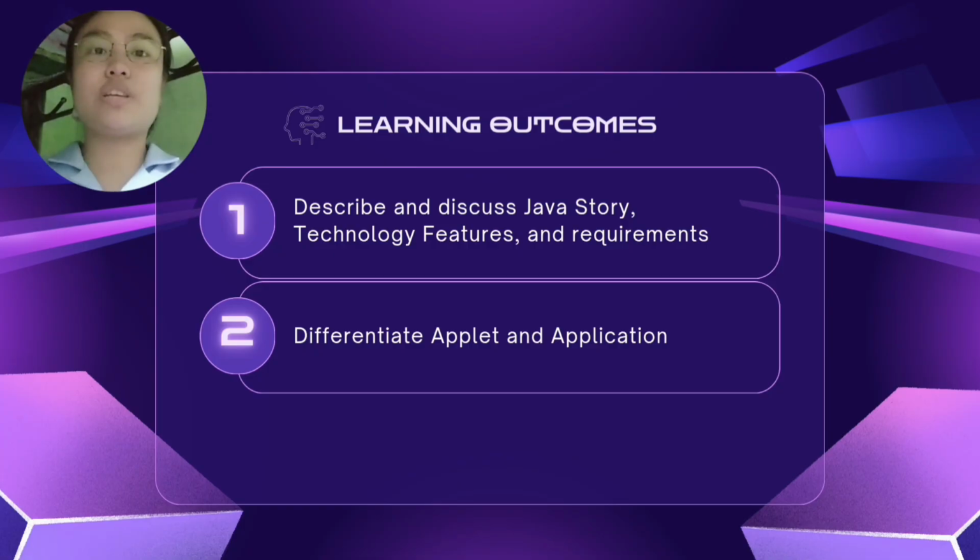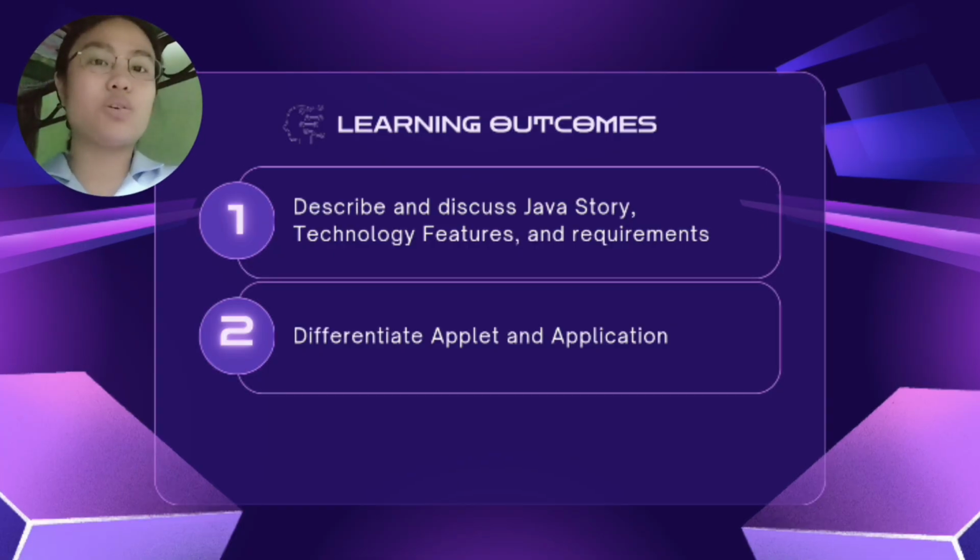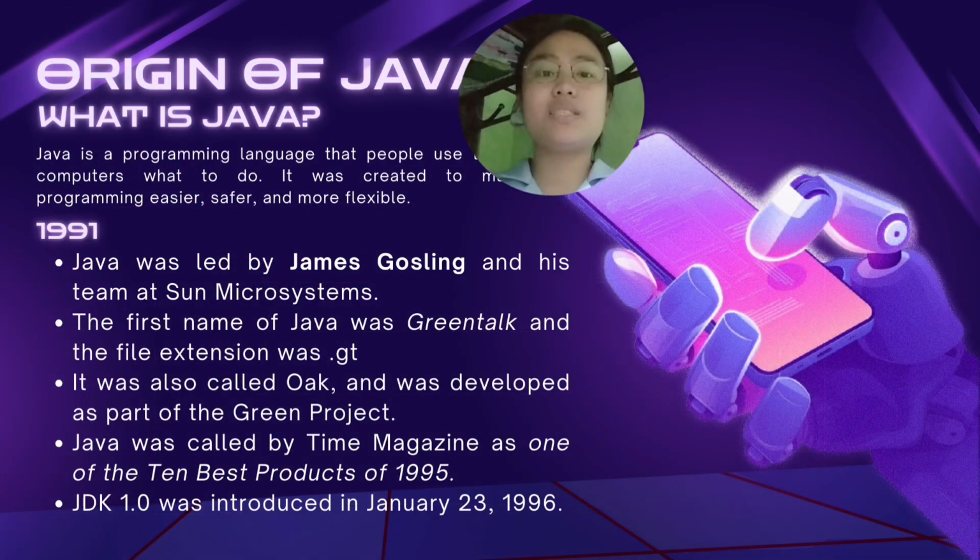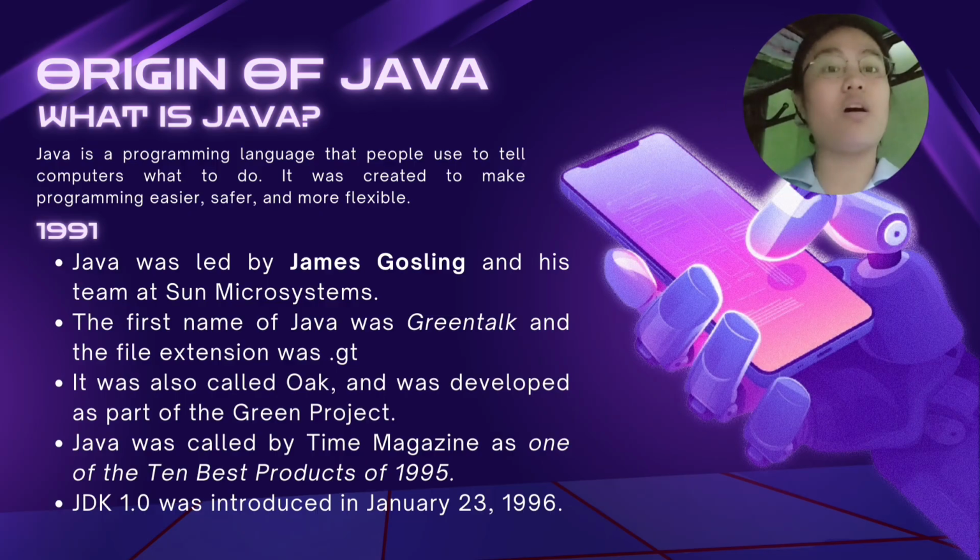Now, let us check our learning outcomes. Describe and discuss Java story, technology, features, and requirements. Differentiate applets and application. Let us now dive deeper into the origin of Java.